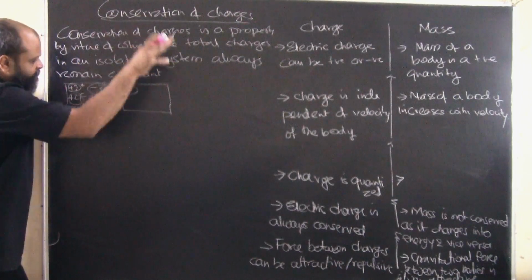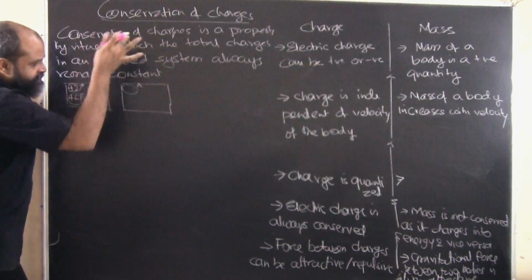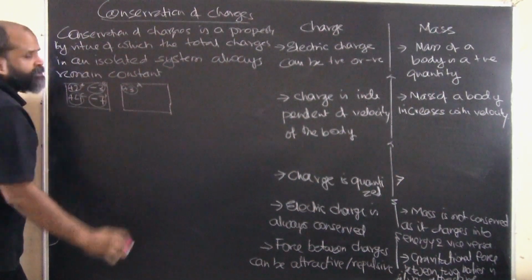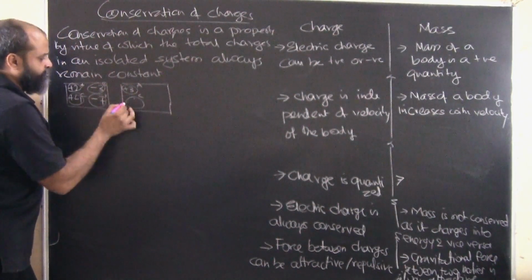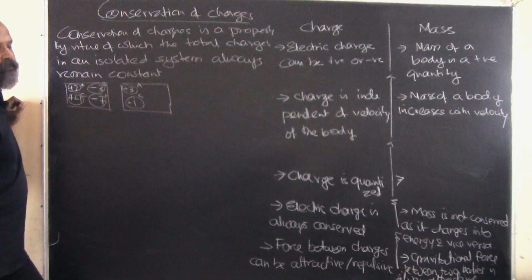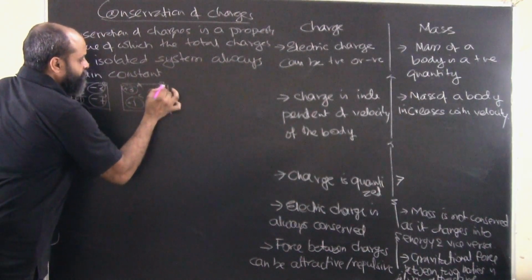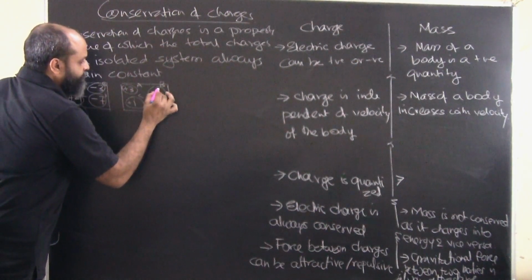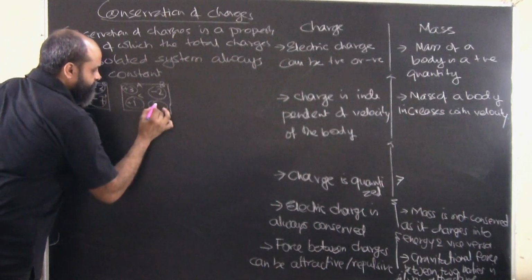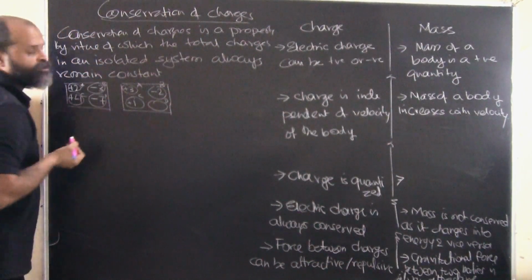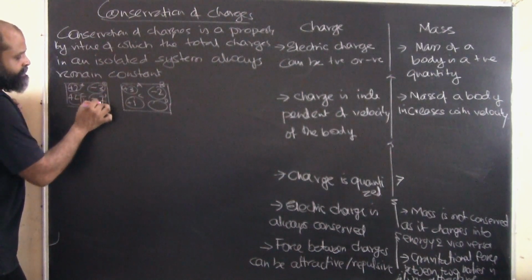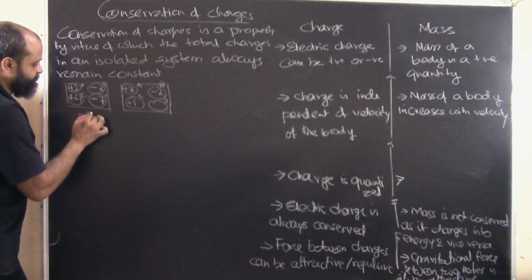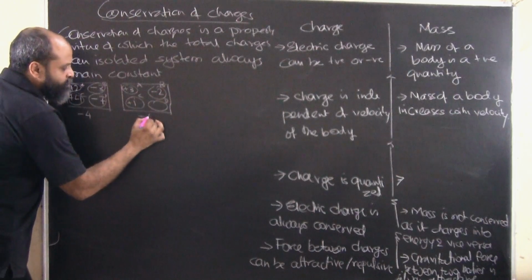After some time, when we shuffle, let's say A, by some shuffling property, has acquired a charge of +3. Let's say C, again by some shuffling, has acquired a charge of +1. Let's say B has acquired a charge of -2. So can we tell what will be the charge on D? Yes, very much. Why? Because 2 + 4 is 6, 6 - 10 is -4, that is the total charge. Here also it should be -4.